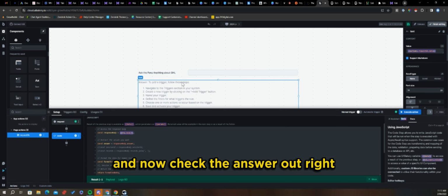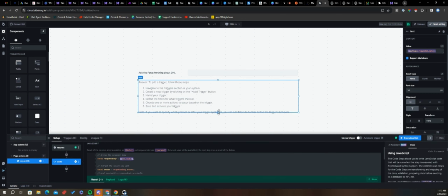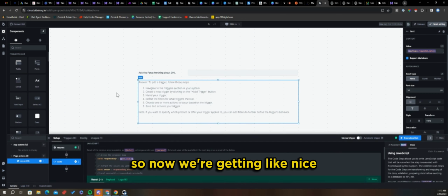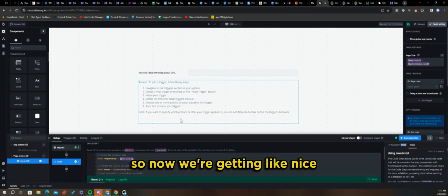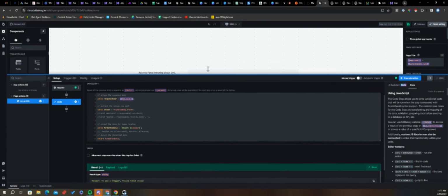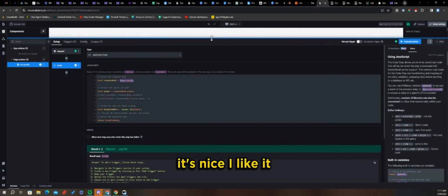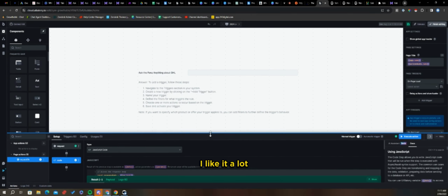And now check the answer out, right? So now we're getting nicely formatted instructions: to add a trigger, follow these steps. 1, 2, 3, right? It's nice. I like it. I like it a lot.